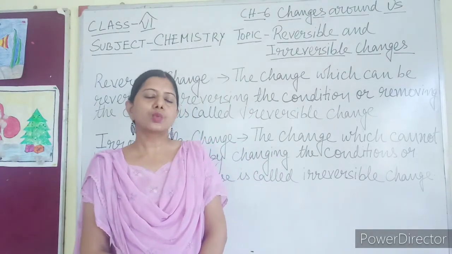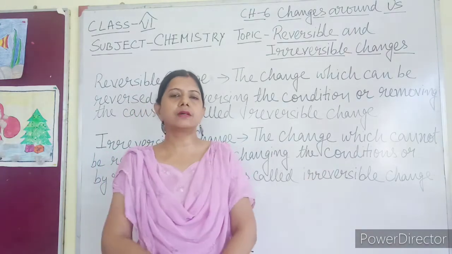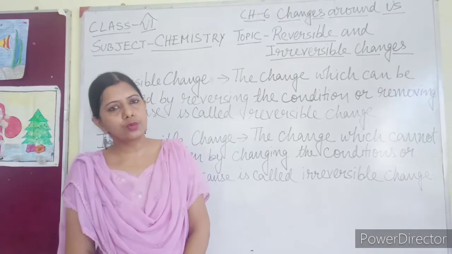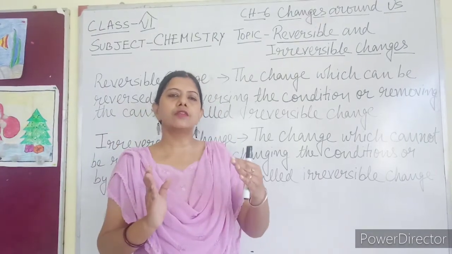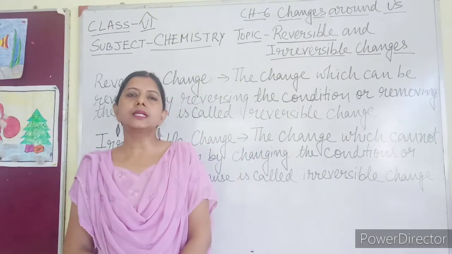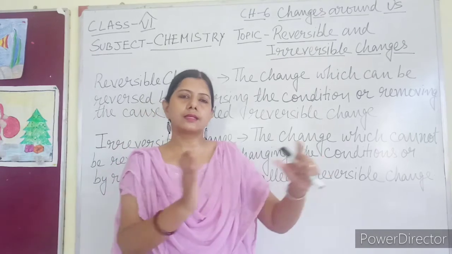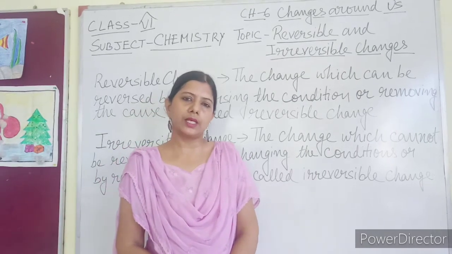If you get a question, write down the differences between reversible and irreversible changes, what answer will you write? First of all, you will write down the definition of reversible change and irreversible change. Second point, reversible is a temporary change, and irreversible is a permanent change.